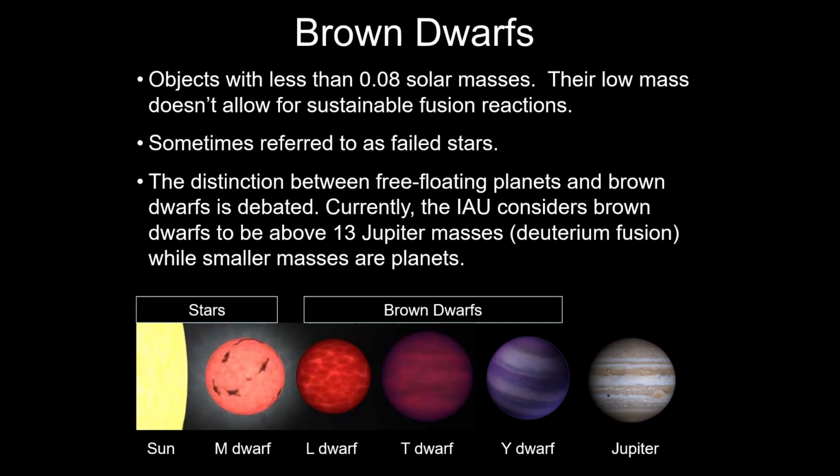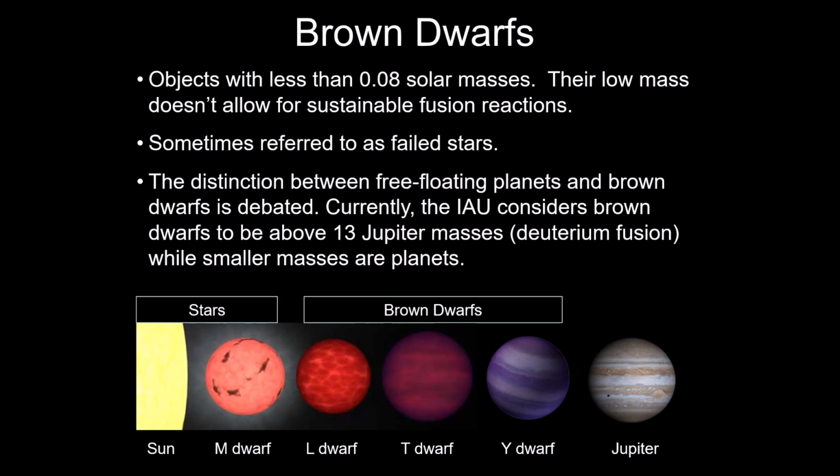So we're making a distinction here, not really that you're around a star. It's just: can you do deuterium fusion or not? That means some brown dwarfs could be basically like a planet. It could actually be around a star, but it would be called a brown dwarf, and that means we could throw Jupiter out and it would still be called a planet, even though it doesn't orbit a star. So it's kind of weird.